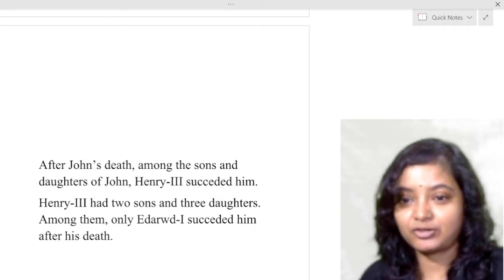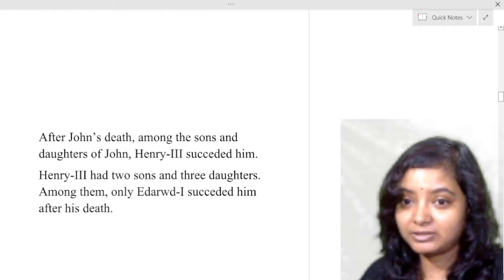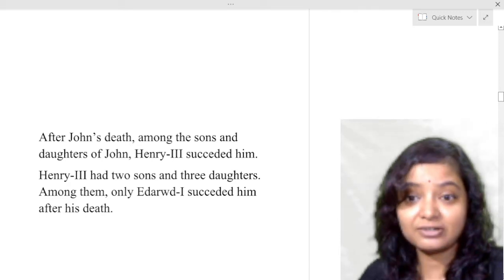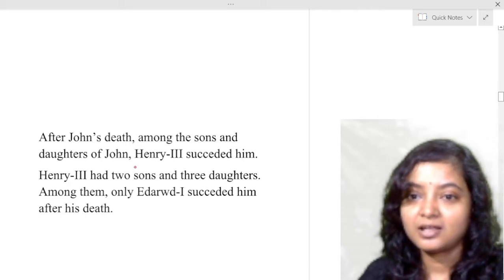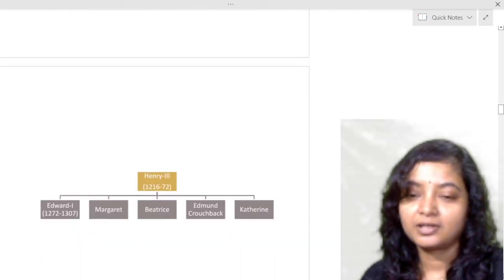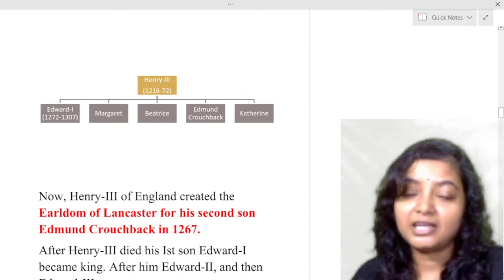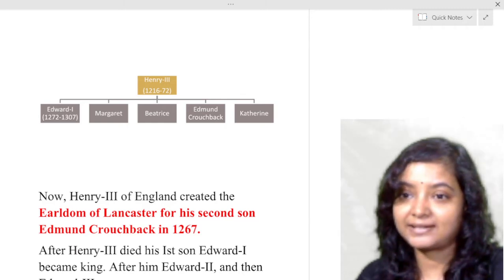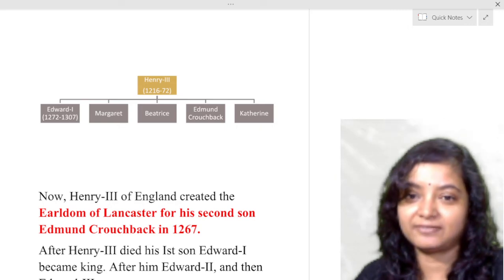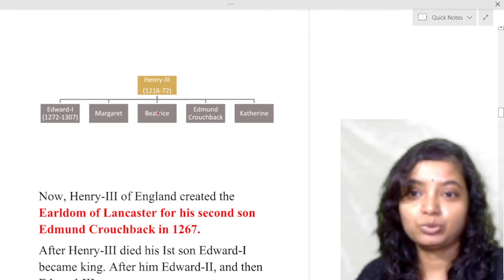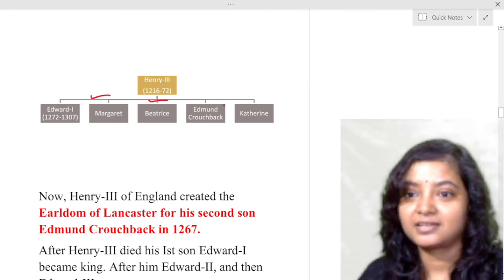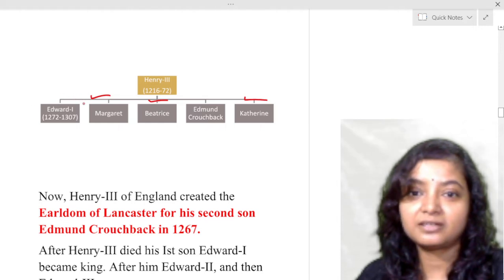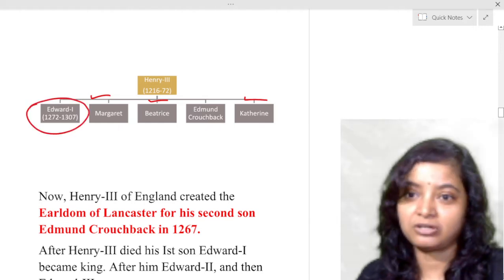Henry III had two sons and three daughters: Edward I, Margaret, Beatrice, Edmund Crouchback, and Catherine. Among these two sons, only Edward the First was on the throne; the other was not.